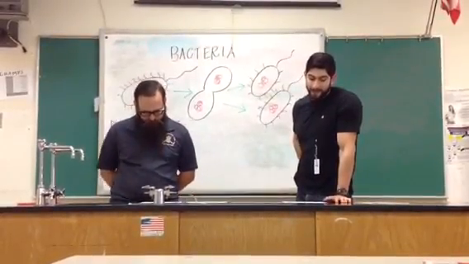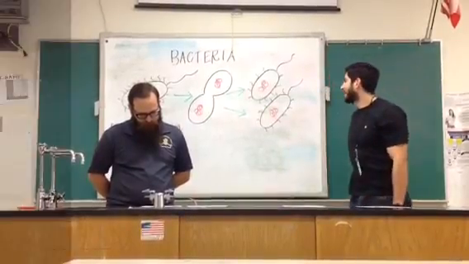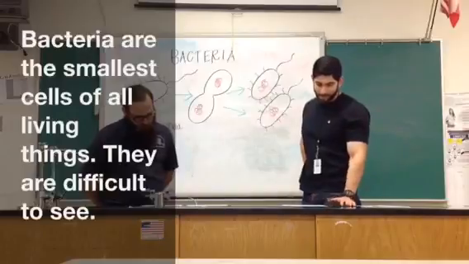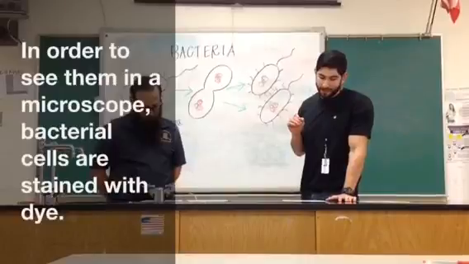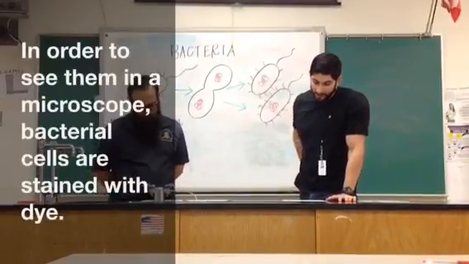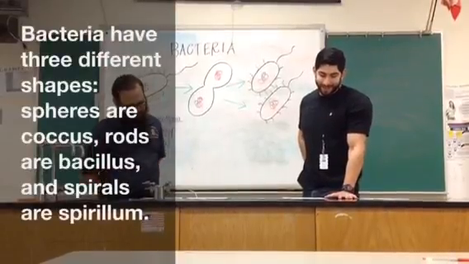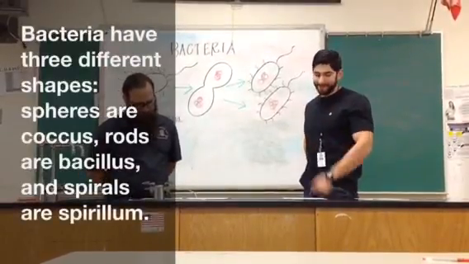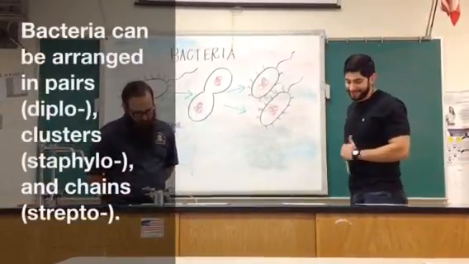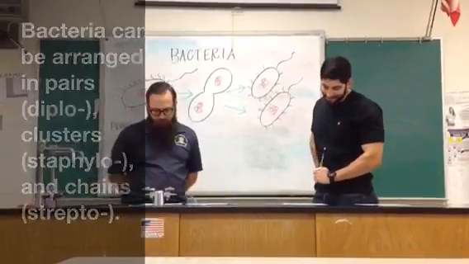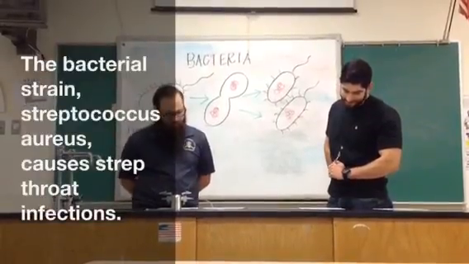They are difficult to see, so they need to be stained with dye in order to see them in a microscope. So we will get to look at some bacteria? Yes, bacteria can have three different shapes: spheres, or coccus; rods, or bacillus; and spirals, or spirillum. Bacteria can be arranged in pairs, clusters, and chains. I've heard that the bacterial strain Streptococcus causes strep throat infections.